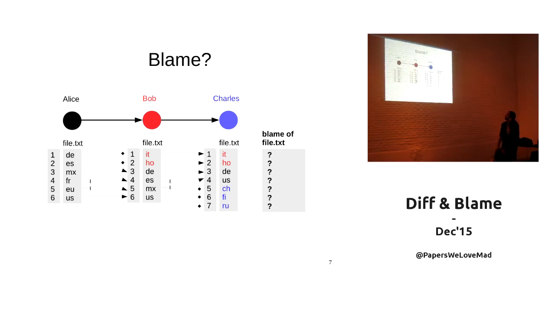Now, the colors are not very good, but you can guess from the arrows and the dots and the colors who wrote each line, so probably it's quite easy to get to this conclusion. So that's what performing a blame is useful for. You want to do blames to see who inserted a bug, for example. That's quite useful. And also for my company, you want to do blames to see who is this awesome developer who wrote this code and whether we are going to hire them, for example. So this is what we are going to learn to do today.